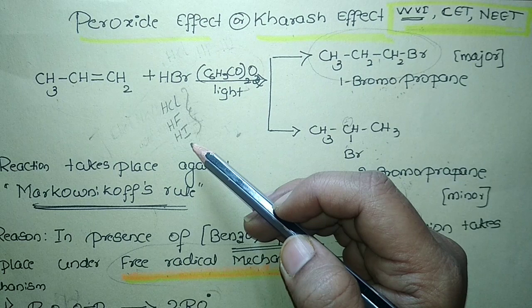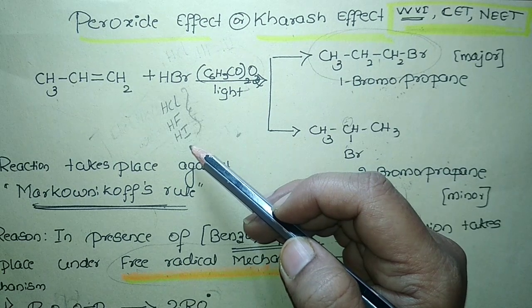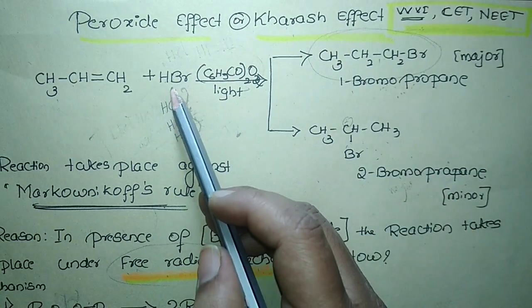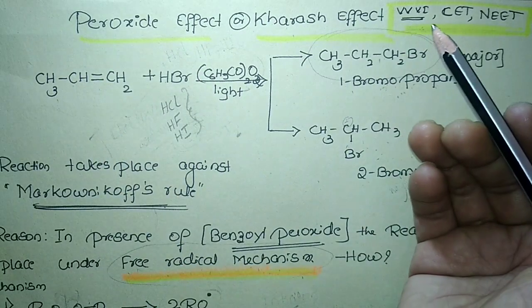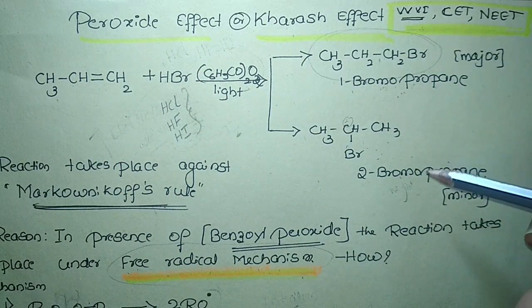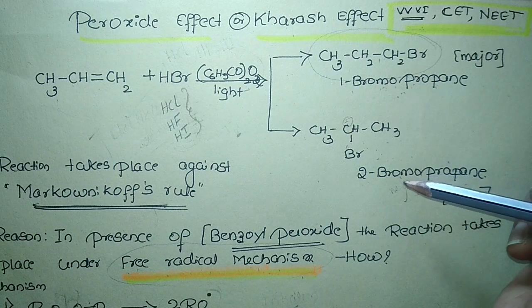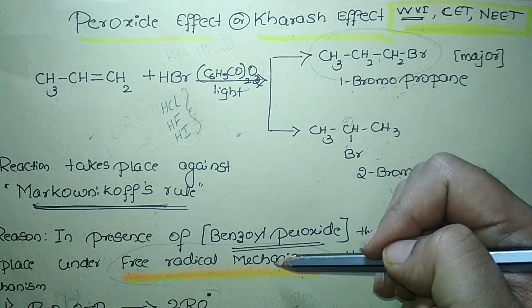The answer is no. When HBr is treated with propene, it goes against the Markovnikov rule, so you are going to get a stable product like this, and it happens by the free radical mechanism.